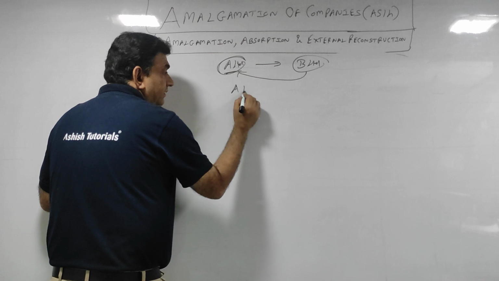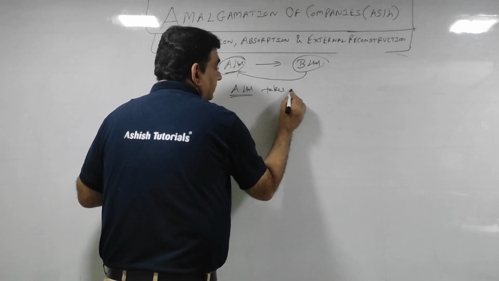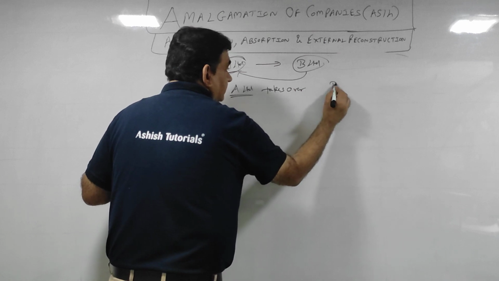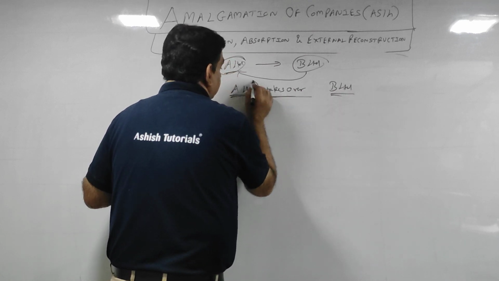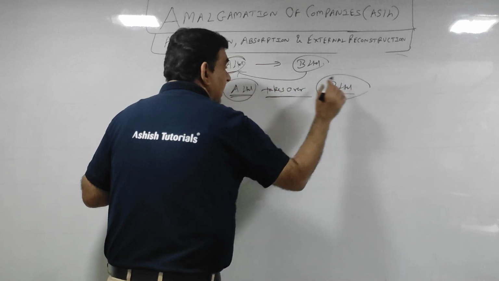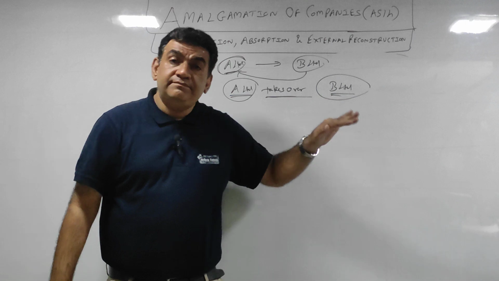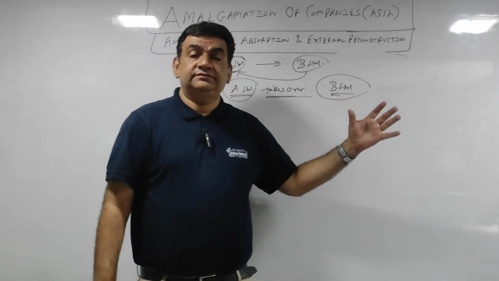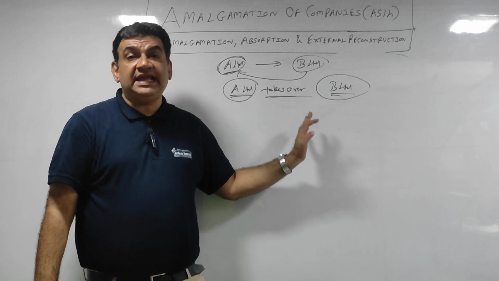That means what happened? A Limited takes over B Limited. That means B Limited merges in A.